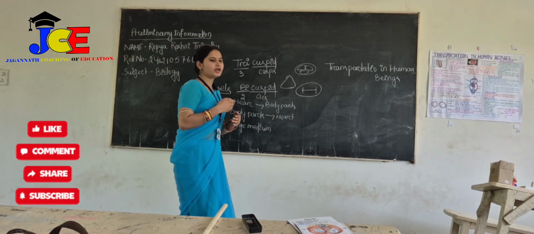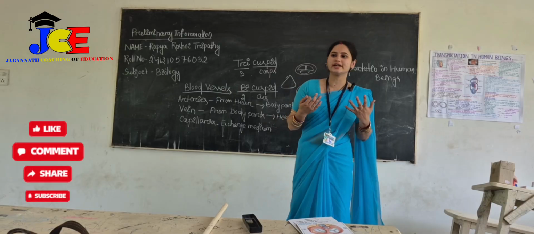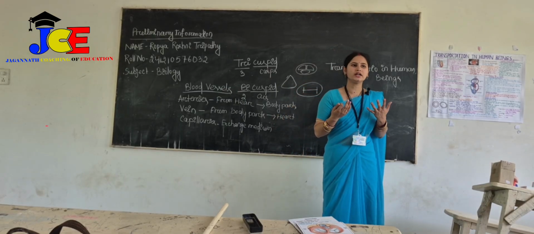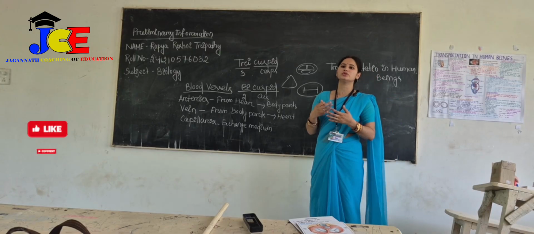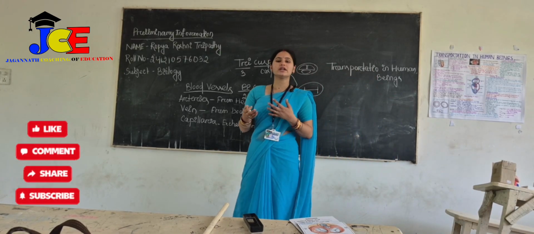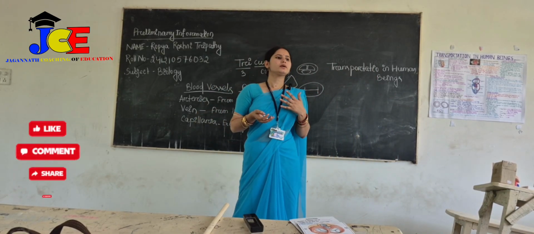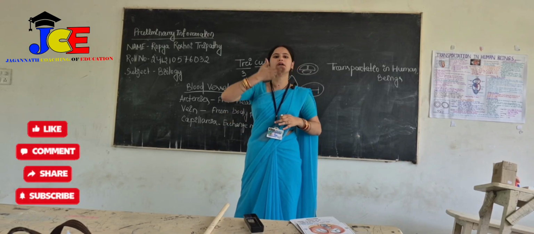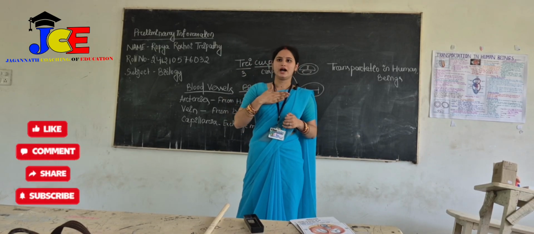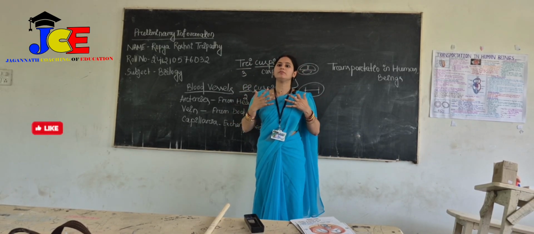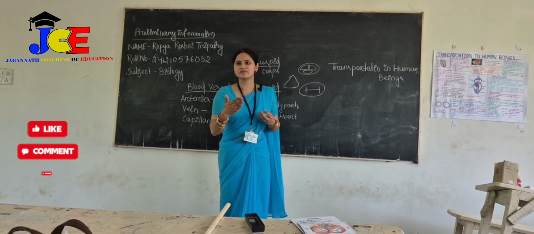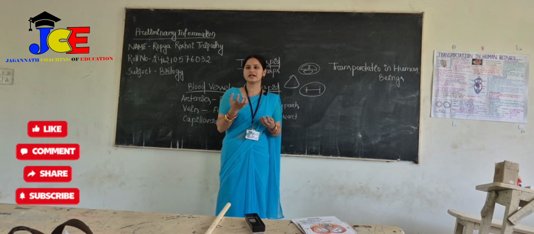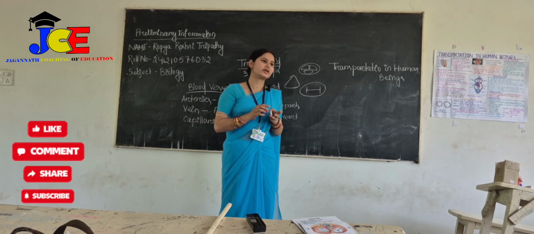So the body wants to get oxygenated again, and the superior vena cava and inferior vena cava collect the blood from all parts of the body and bring it to the right atrium. The superior vena cava collects blood from the upper part of the body, and the inferior vena cava collects blood from the lower parts of the body. Then the right atrium pumps the blood by contraction to the right ventricle through the tricuspid valve.